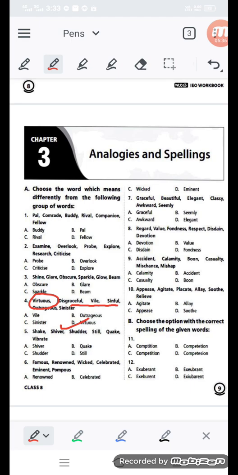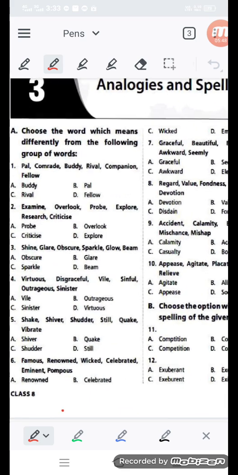Next question, question number 5, you can see: shake, shiver, shudder, still, quake and vibrate. This is very easy. You know almost all these words, like shake, shiver, shudder, and still, are not the same, because still means no movement, and in the others there is slight movement. In shudder there is movement, in shiver there is movement, in shake there is movement, quake is also movement, and vibrate also has movement. So the one with no movement is still only, so take out the still.